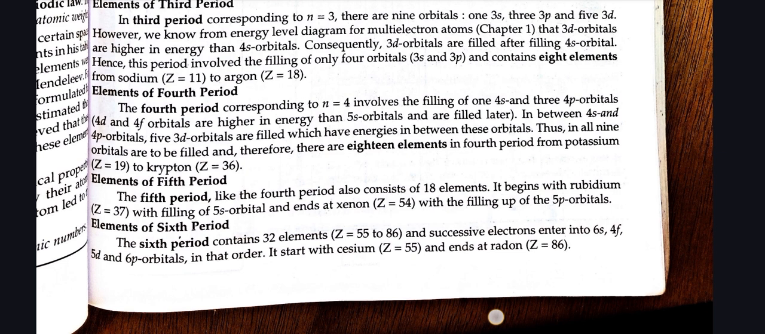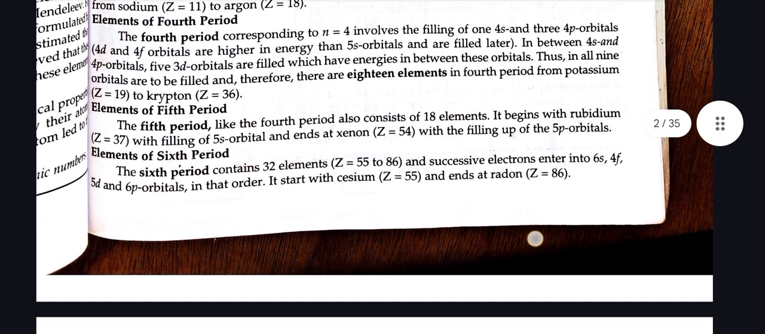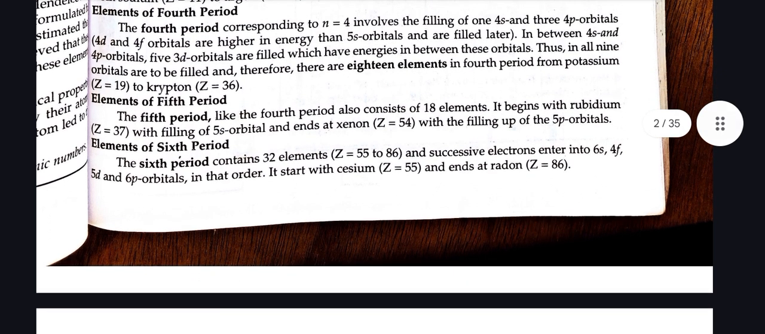Elements of fourth period. The fourth period, corresponding to n equals 4, involves the filling of 1 4s and 3 4p orbitals. 4d and 4f orbitals are higher in energy than 5s orbitals and are filled later. In between 4s and 4p orbitals, 5 3d orbitals are filled, which have energies in between these orbitals. Thus, in all 9 orbitals are to be filled and therefore there are 18 elements in the fourth period, from potassium, Z equals 19, to krypton, Z equals 36.